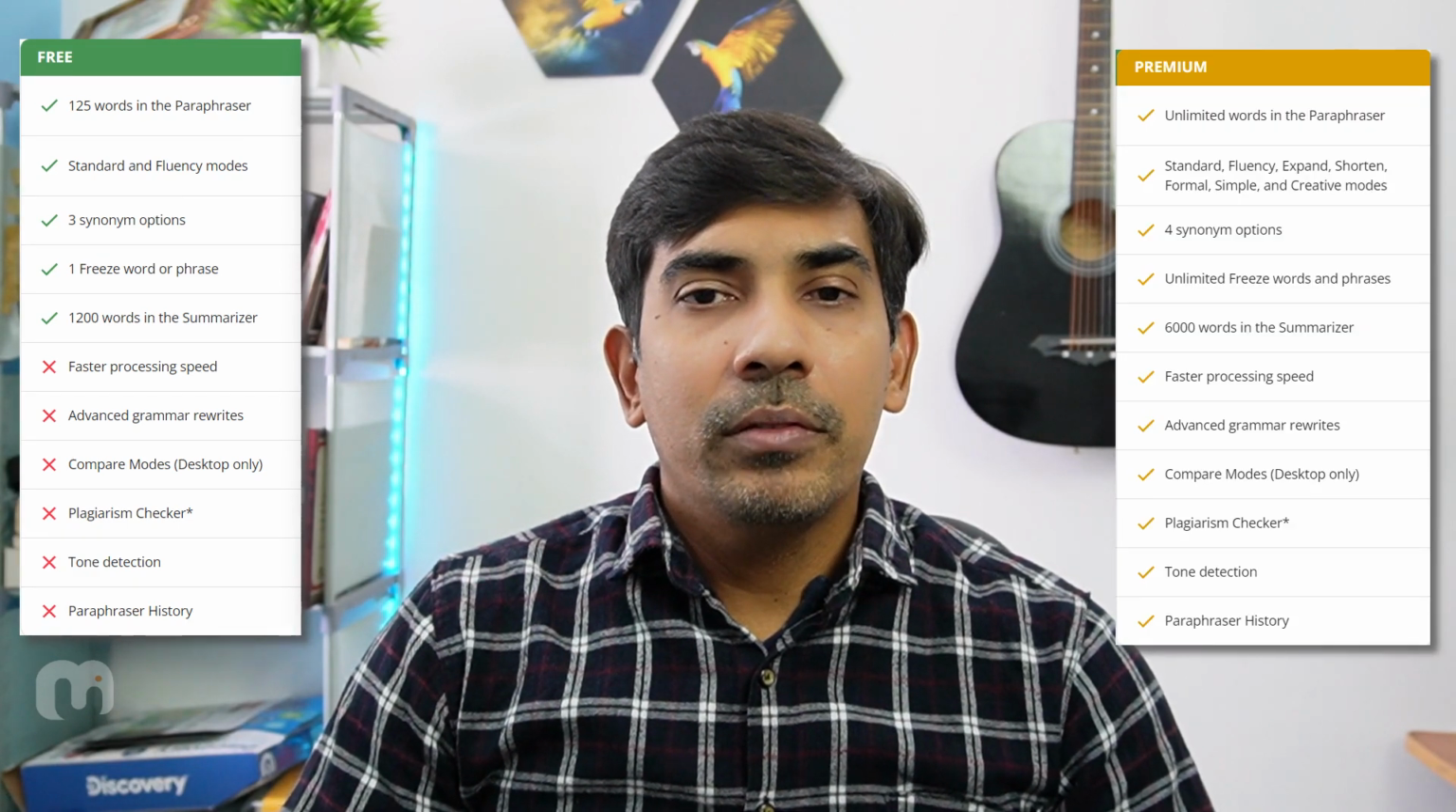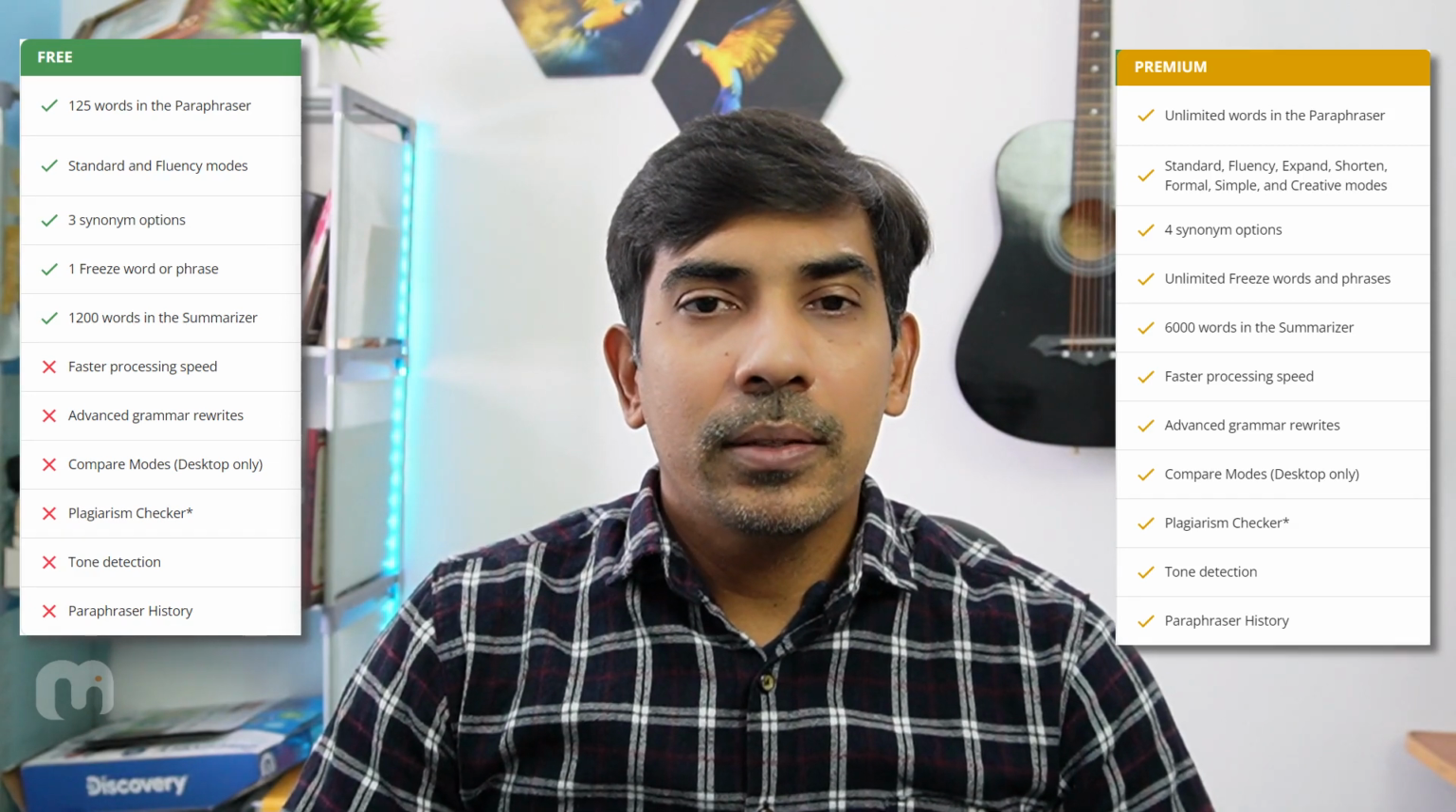Quillbot has a free version that allows you to rewrite up to 700 characters per query and a premium version that gives you more features and unlimited queries. In India, it will cost you around $10 per month. Quillbot is definitely a useful resource for improving your writing in the overly crowded AI tool space.